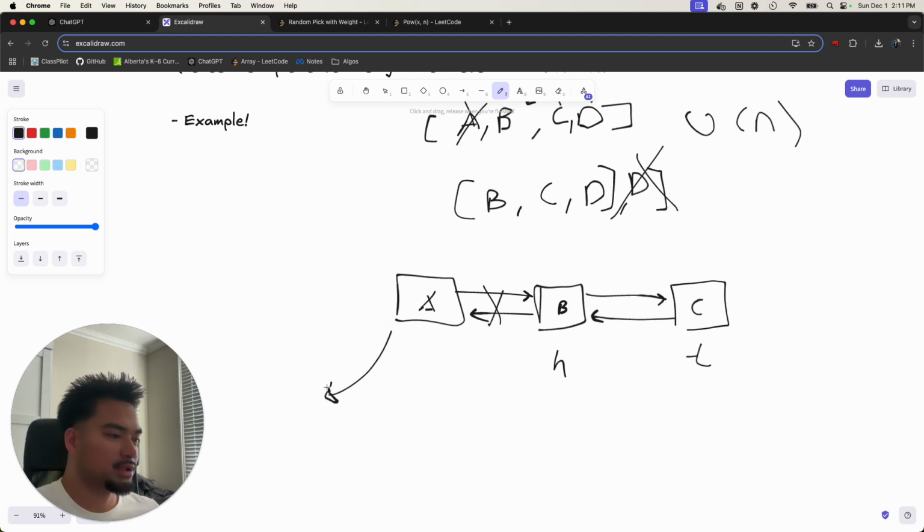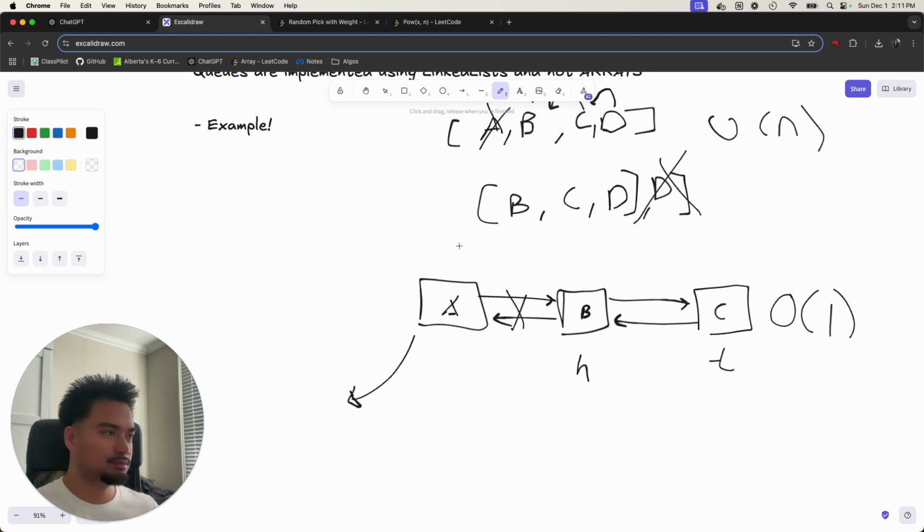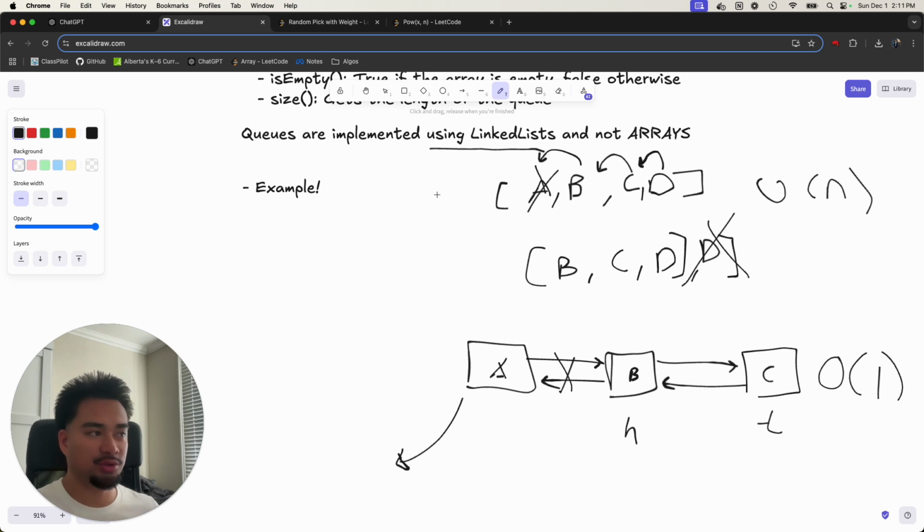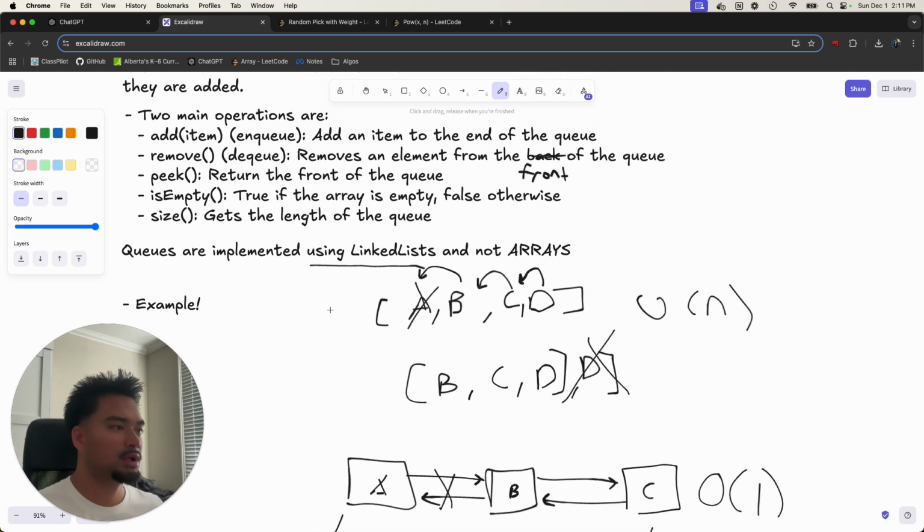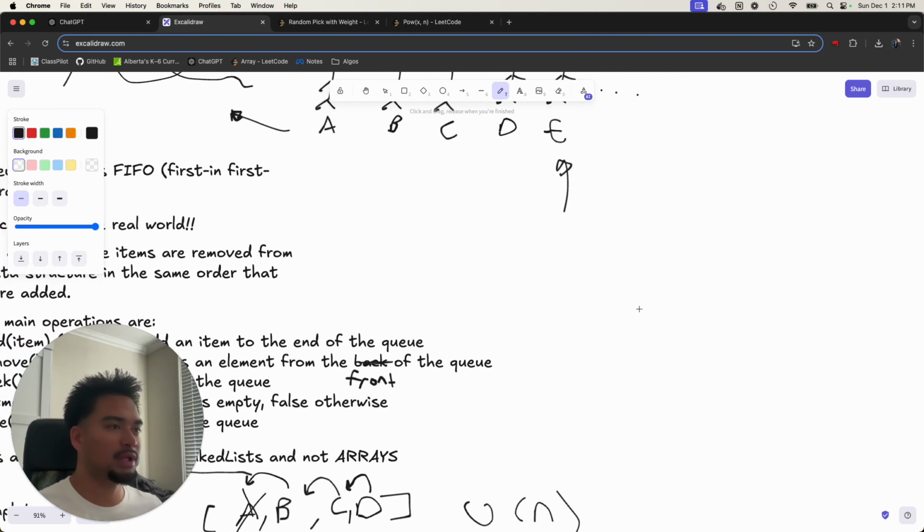back this element, right? And you can see that we don't need to shift elements over, like all the elements to the right. We just leave them as is, and that leads us to O of one time complexity. So that's why queues use linked lists and not arrays. But if you saw my last video on stacks, stacks can be implemented with arrays or linked lists. But yeah, cool. Let's just go with that.